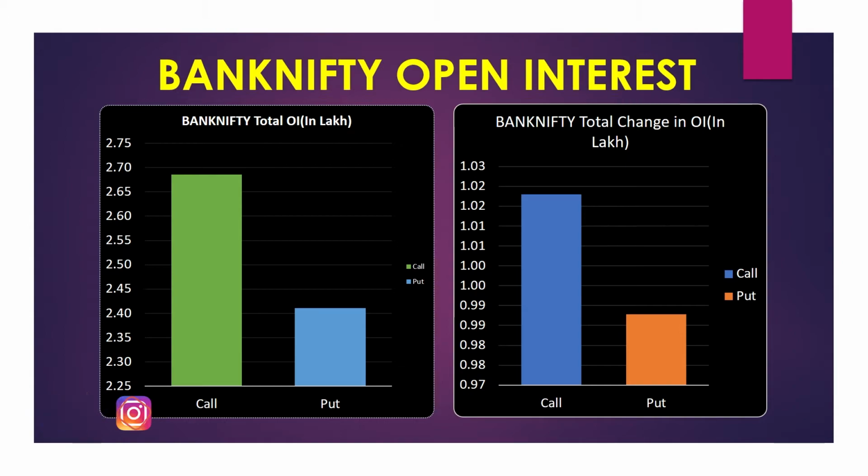Now let's see Bank Nifty open interest and change in open interest. Bank Nifty is also saying the same thing, and here the gap is huge, meaning calls have been sold much more than puts. So it is very possible that Bank Nifty will go down, because the weekly picture and the change in OI are saying the same thing. We already found the support and resistance as per the graph. I will write that down at the end of the video and tell you our final support and resistance and our view on tomorrow's market.